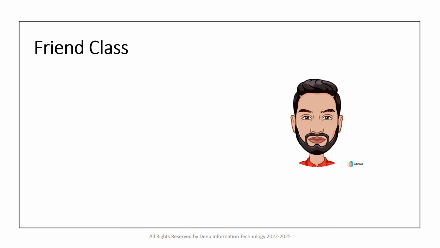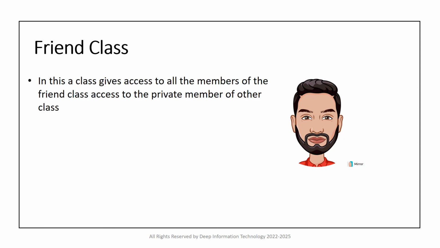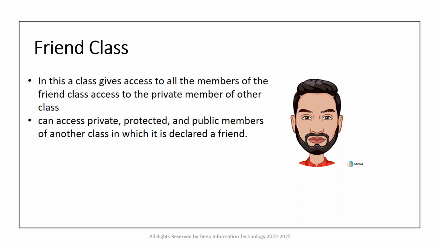Then we will learn about friend class. So there is a little difference from a friend function. When we declare a function as a friend, that function can access all the data members of a class. But when we use a friend class, this class gets access to all the members of the class, including the private members. It can also access the private, protected and public members of another class in which it is declared as a friend.